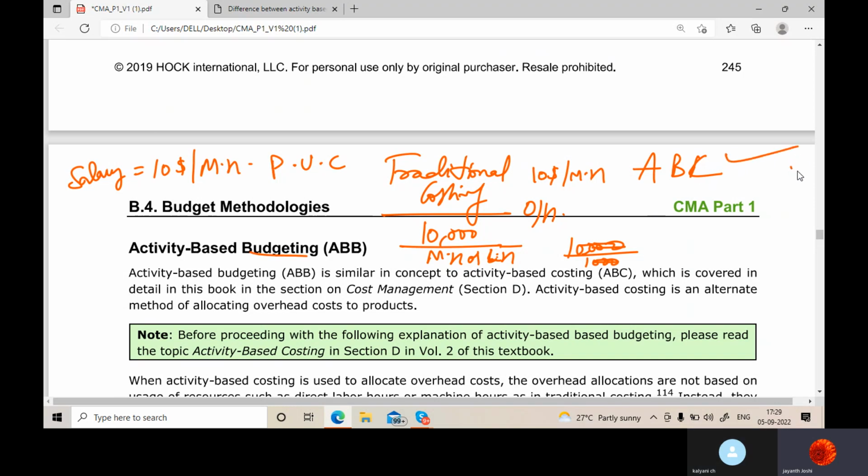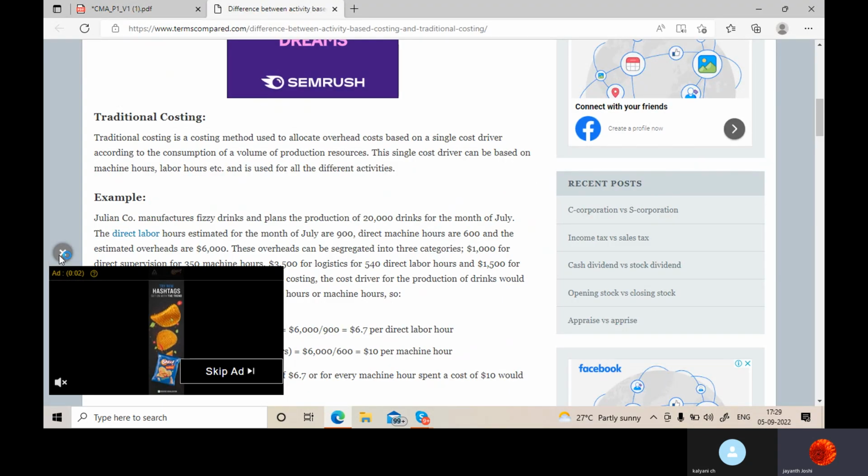It solely depends upon the activity you are performing, and the cost would be allocated to that activity, and based upon how much of that activity you are doing, you can find out the per unit cost. So here, what are the cost drivers we should know? This example would explain it in a better way.